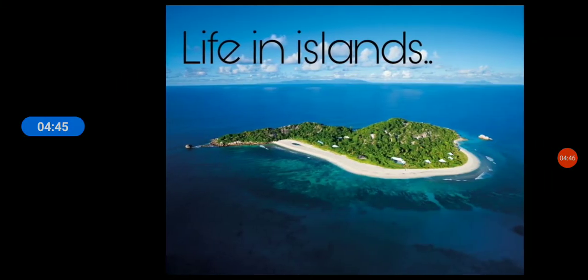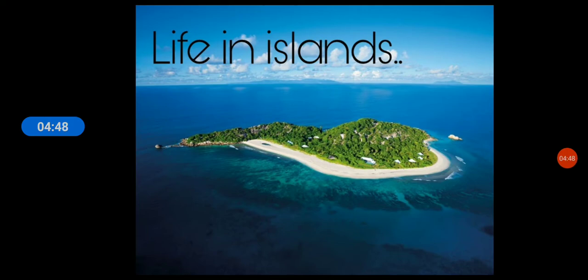Now see life in the coastal plains and islands. Firstly, we will see life in islands. Most of the inhabitants are tribes and people from different parts of the country come and settle here. The main occupations of these islands are fishing and farming. Rice, maize, coconut, pineapple and papaya are the main crops grown here. The thick forest on the islands provides teak and rubber.